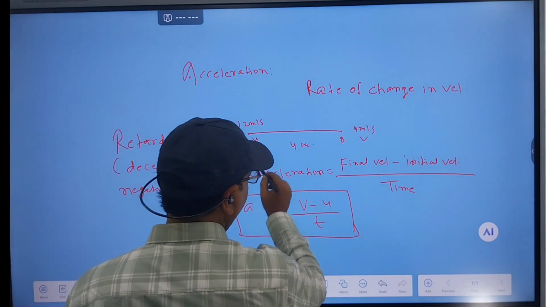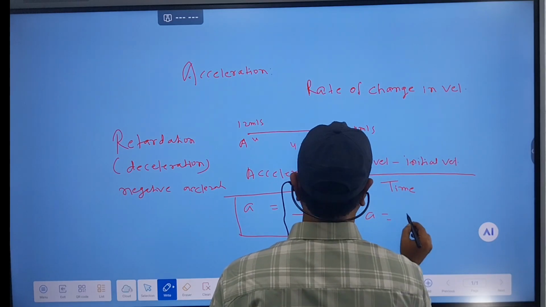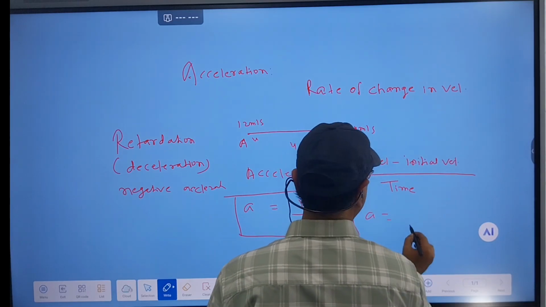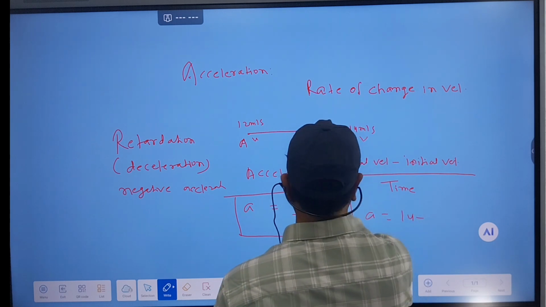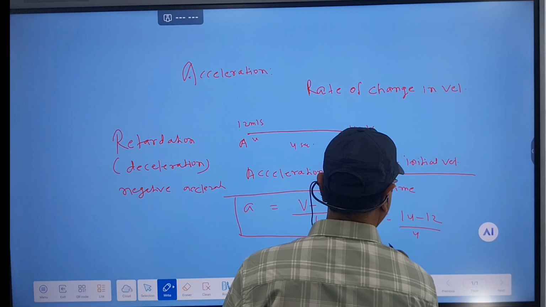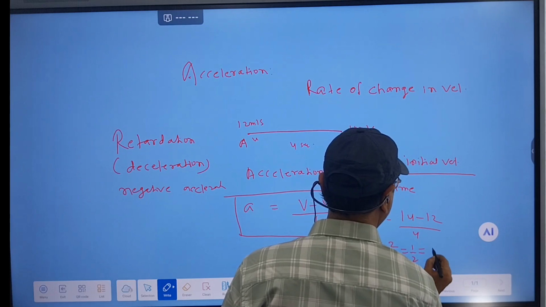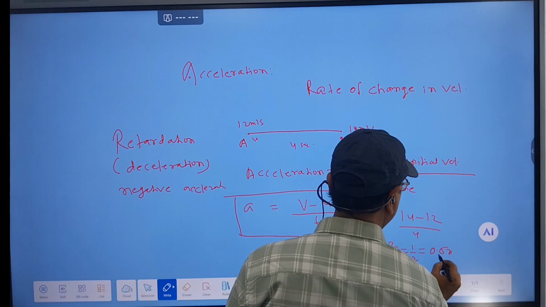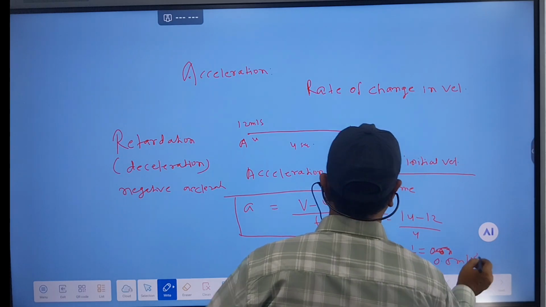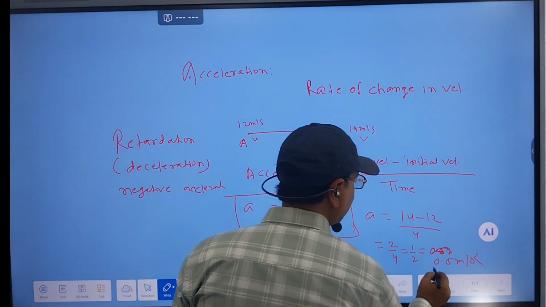A is how much? You can find the A. V is how much? Suppose V is 14, and U is 12. Divided by time, which is 4 seconds. That means 2 by 4, which means 1 by 2. It means 0.5 meter per second square. Acceleration is 0.5 meter per second square.